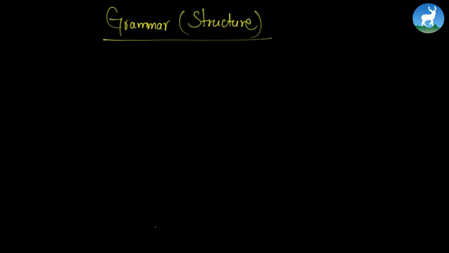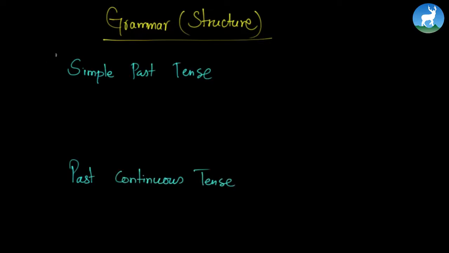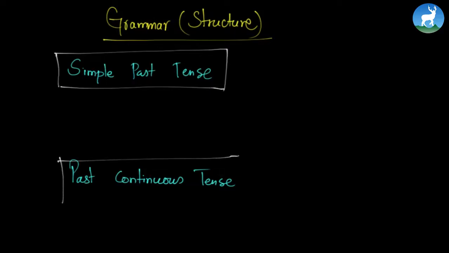Now can you find out the grammar structure of the simple past tense and past continuous tense from the examples that I just demonstrated? I think you can, because the structure of simple past tense is, well, let's write it together. Simple past tense and past continuous tense. So we have two tenses. The first one is simple past tense and the second one is called past continuous tense. Let us find out these structures.